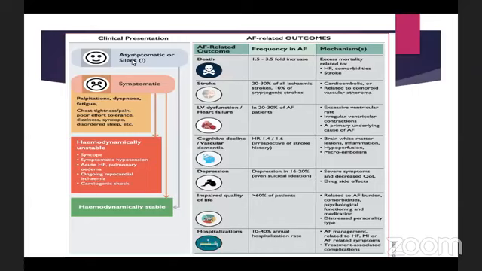So the patient can be asymptomatic, or symptomatic, which mainly presents with palpitations, dyspnea, or fatigue, or the patient may just come with hemodynamic instability. And this slide also discusses the complications. So what are the complications of atrial fibrillation? The patient might come to us with a complication at the first presentation. That is unlikely, but it may happen.